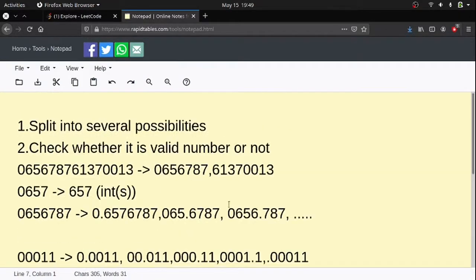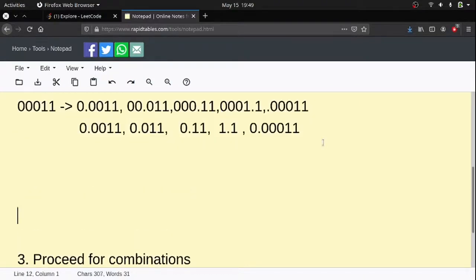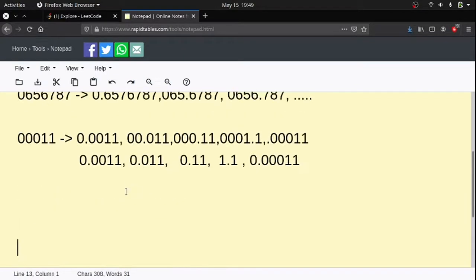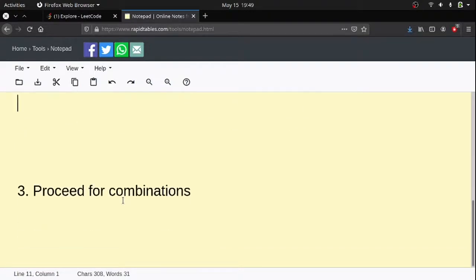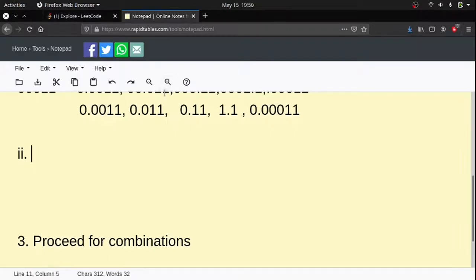Okay, so I have thought of this condition. I have tried some code, but I got some errors. Then I tried another solution. The second intuition is that you don't even have to consider a separate function. You just convert the given number into integer or float based on the requirement.